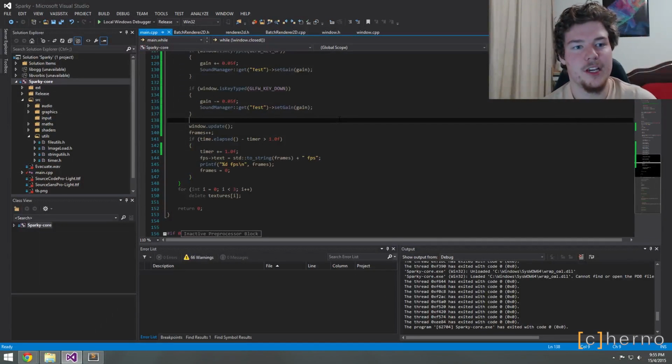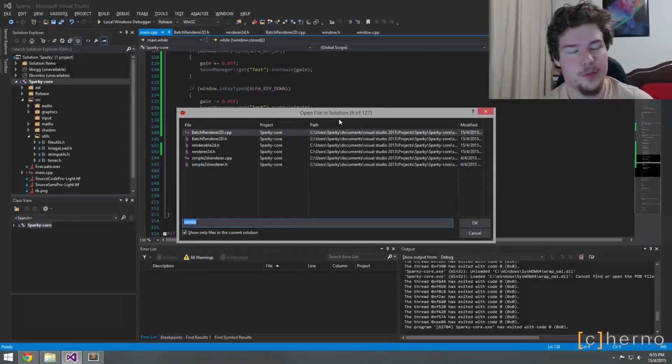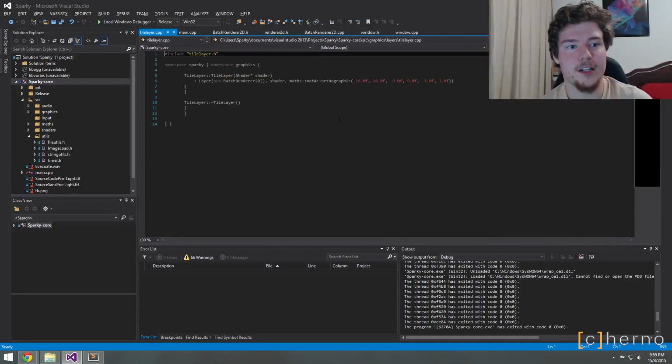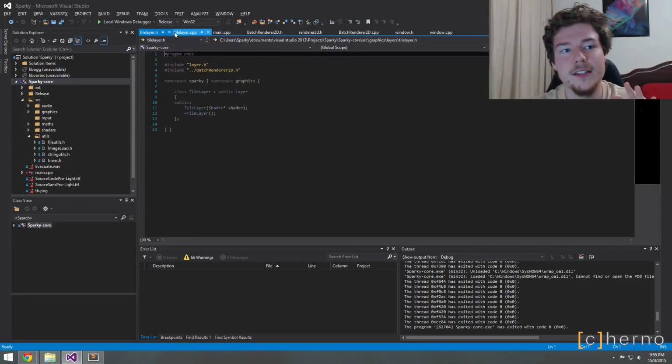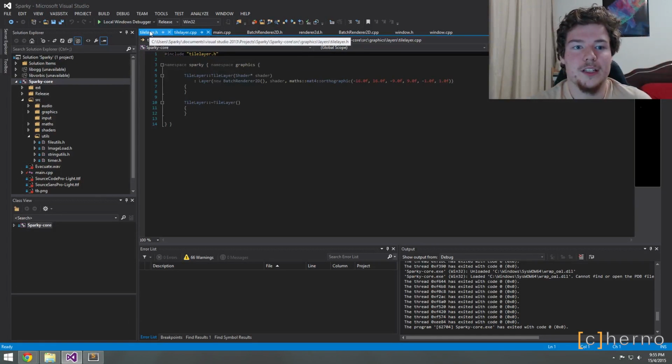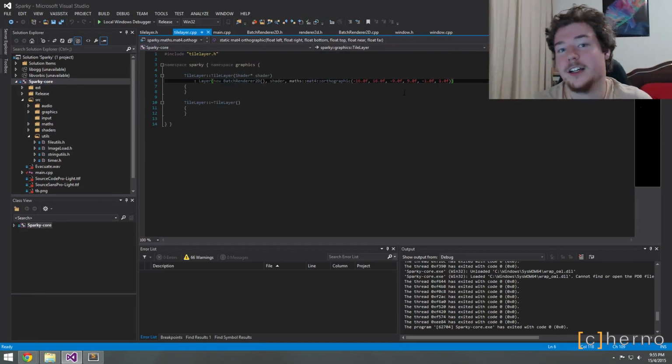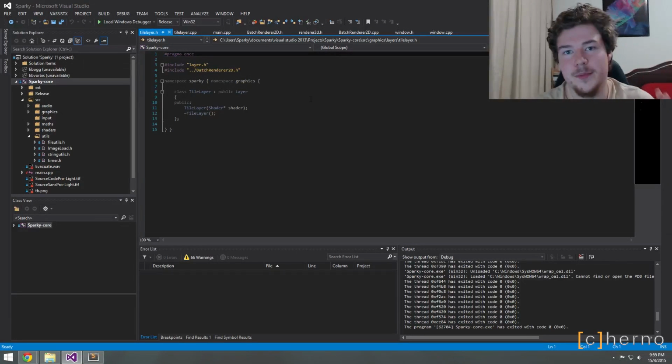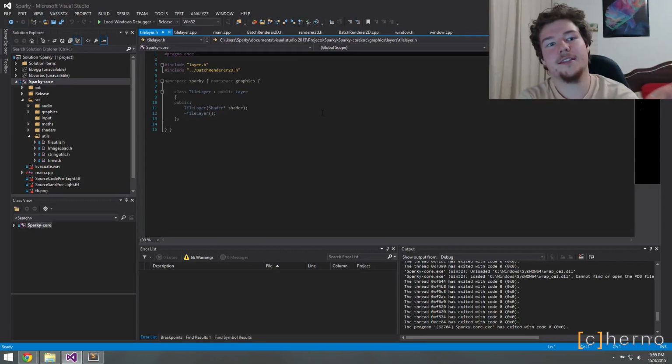So one thing I wanted to mention, and I mentioned this off recording but on stream, is we've got this tile layer. This is not supposed to be part of the engine, clearly. It's pretty much an empty class and it has a projection matrix hard coded into it. This is an example of what you would implement yourself.